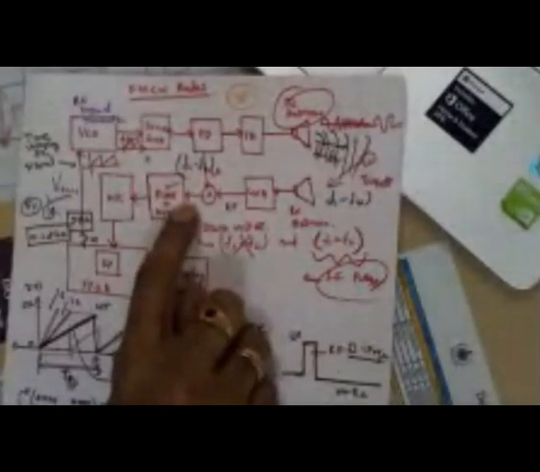If the target is a static target, then obviously whatever frequency you are pumping from here, the same frequency you are getting here with some delay, some phase delay, some time delay, that's all, right? The time delayed original replica of the transmitted signal is mixed with the transmitted signal, so that the mixer will give you two components, high and low frequency. We remove the high frequency, we get the low frequency, amplify it, and go to the ADC now.